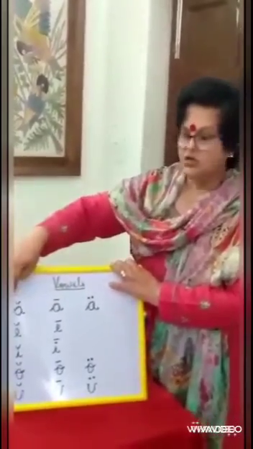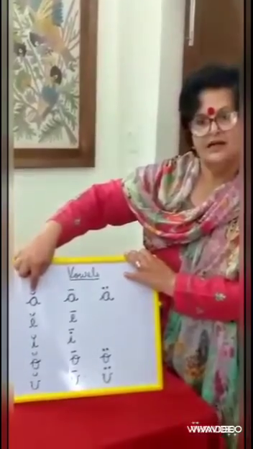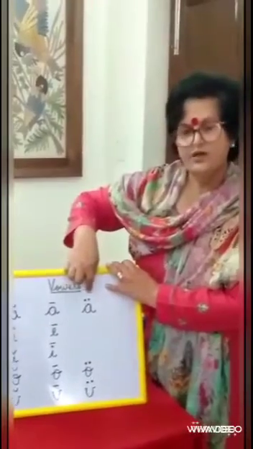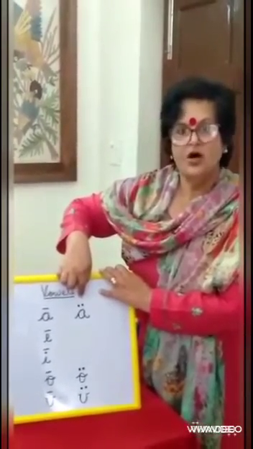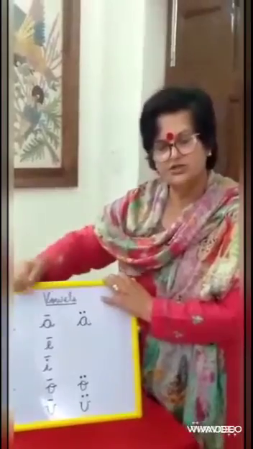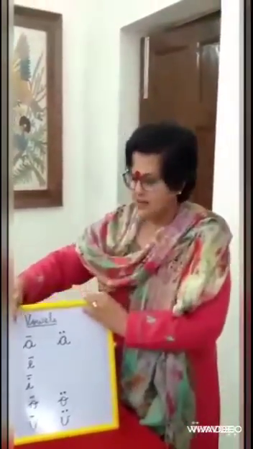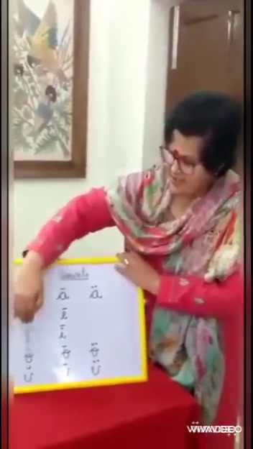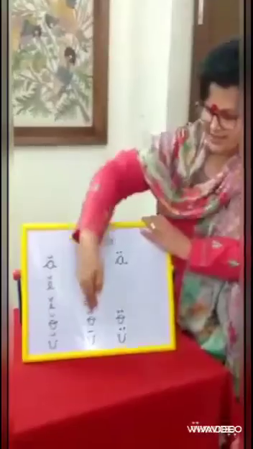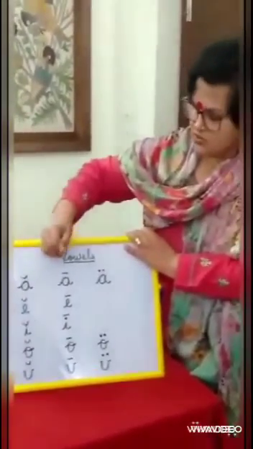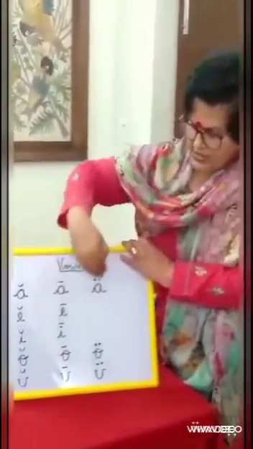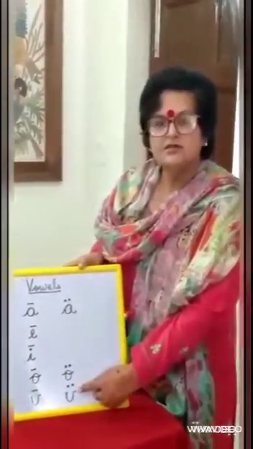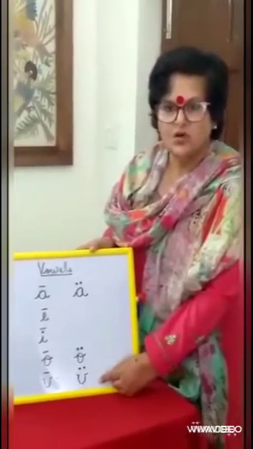आप ये symbol देखोगे. तो अगर ये symbol दिया है तो आपको कौन सा sound निकालना है? A. अगर ये symbol दिया है तो कौन सा sound निकालना है? A. अगर ये symbol 2 dots दिए तो आपको कौन सा sound निकालना है? O. ठीक है? Now you can check out in the dictionary also. आप dictionary में भी check out कर सकते हैं कि ये सब symbols दिए गए होंगे. So first one is the short vowel sounds A, E, O. The second is the long vowel sounds A, E, I, O, U, and the third O, U, and A. These are what? The broad sounds.